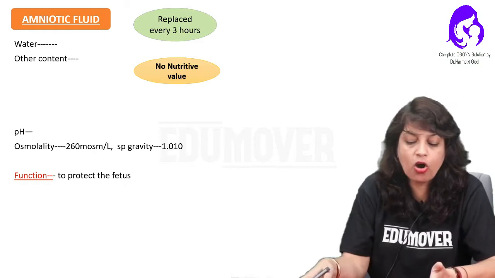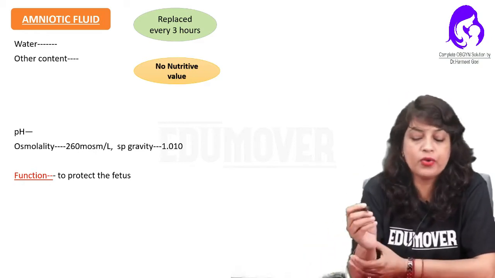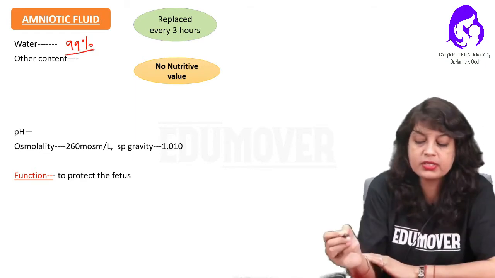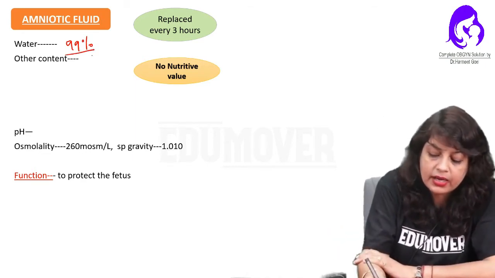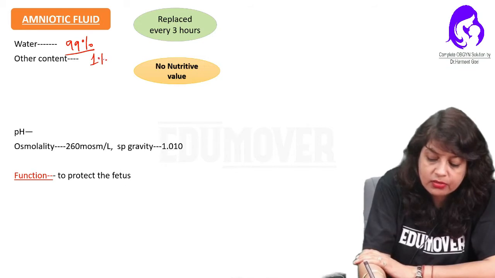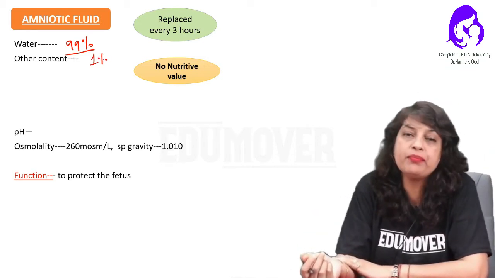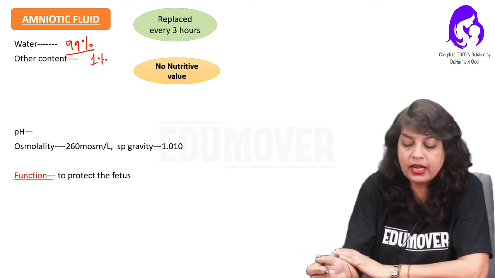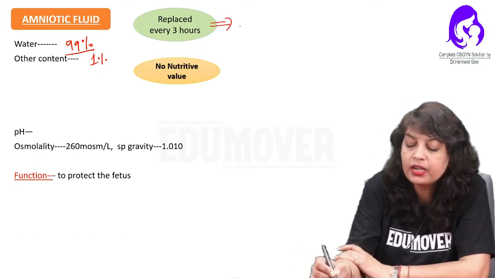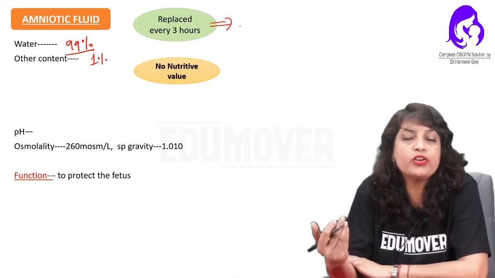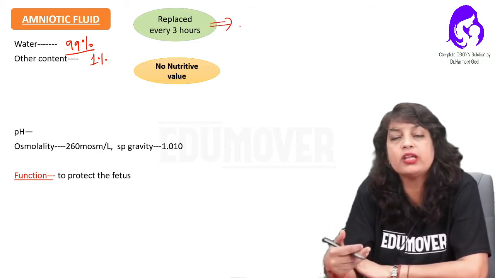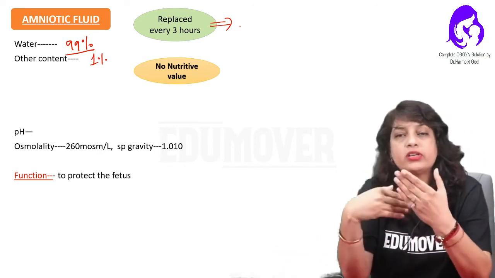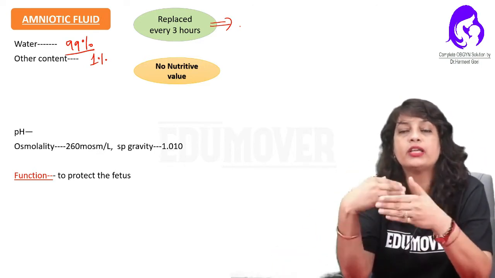So first of all, how much is the water content of the amniotic fluid? Amniotic fluid contains 99% water and the other content is 1%. And amniotic fluid at term pregnancy is replaced every 3 hours. So the baby keeps on secreting the liquor and keeps on drinking the liquor.